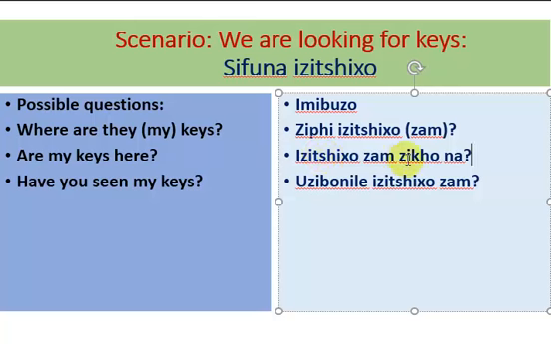Izichixo zam zikhona. Are they here? And have you seen them, namely the object? Uzi, you, zi, them, bonile, have seen. Izichixo zam.